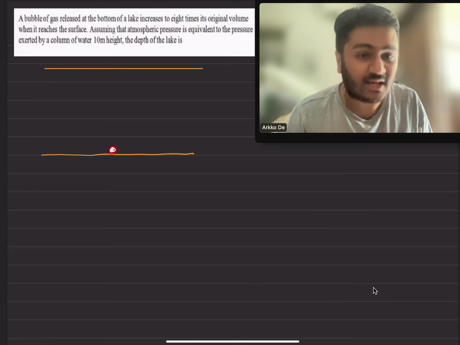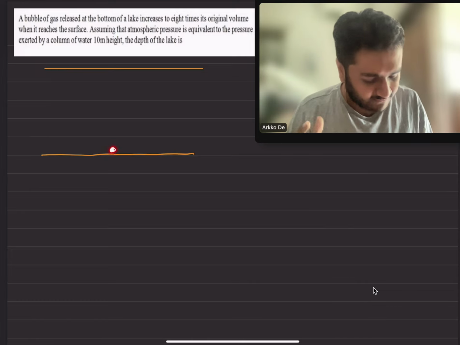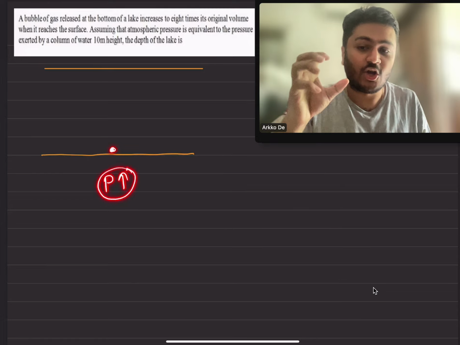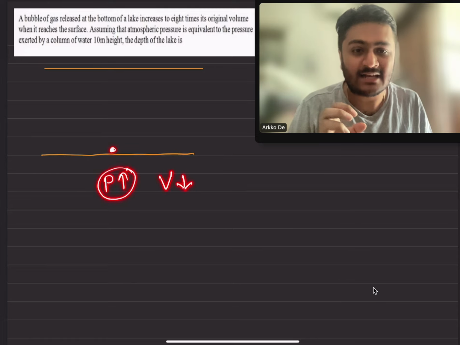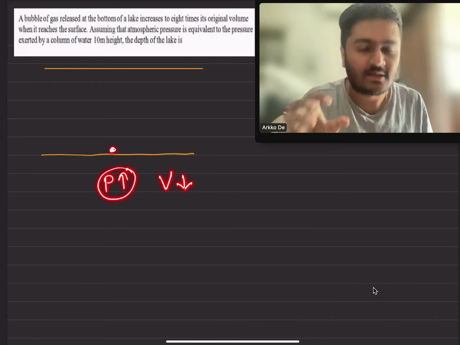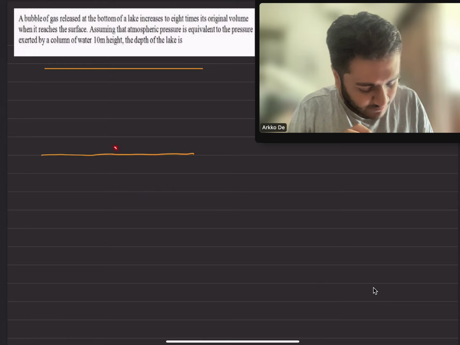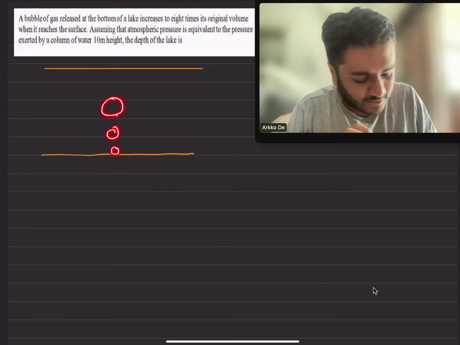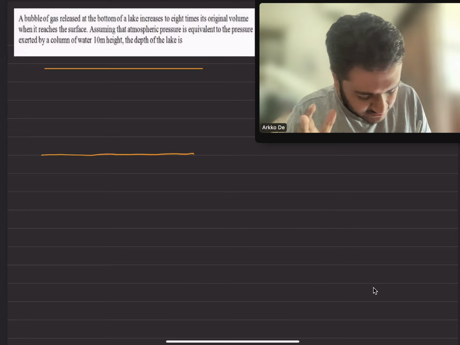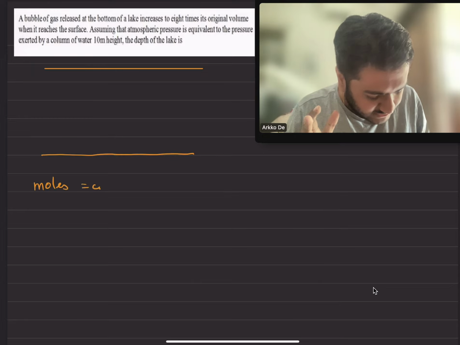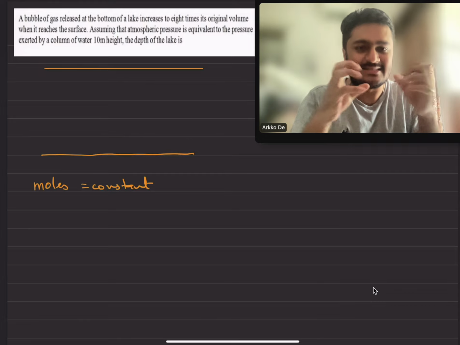At the bottom of the lake the pressure would be really high. So if the pressure is high, the volume of the bubble will be less. Why is that? This is according to Boyle's law. The reason Boyle's law is applicable is that as the bubble at the bottom keeps on rising, the diameter of the bubble will also keep on becoming bigger and bigger. So the moles of air inside the bubble is constant.